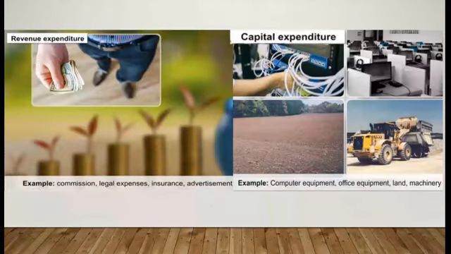So here come examples of revenue expenditure and capital expenditure. Commission, legal expenses and insurance, which occur again and again, are revenue expenditure. When we talk about capital expenditure, it includes computer equipment, office equipment, land and machinery, which will be there once in a lifetime in the business. That is what we can say, which will not occur again and again. It is part of the capital expenditure.